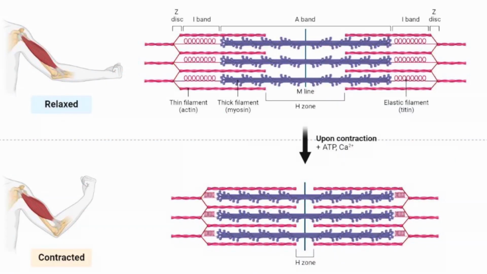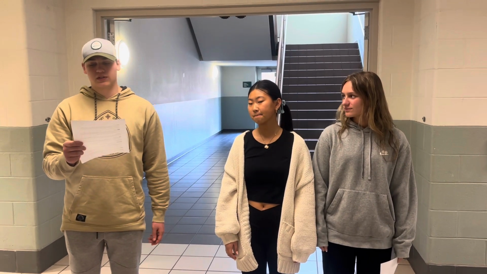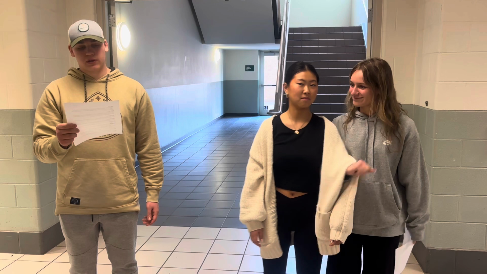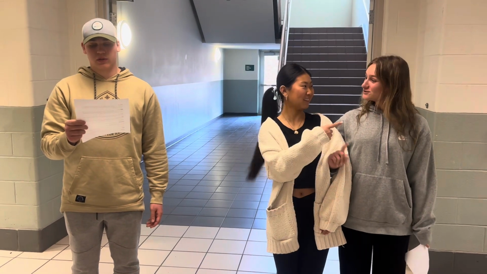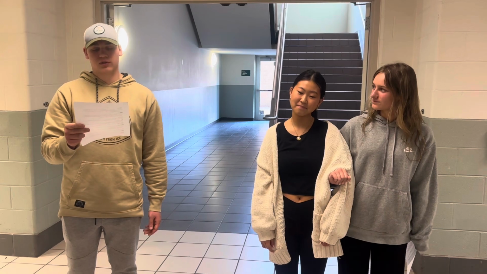This repeated cycle of cross-bridge formation, power strokes, and detachment is what causes the actin filaments to slide past the myosin filaments, shortening the sarcomere and thus the entire muscle fiber. This process is how muscle contraction occurs at the molecular level. As long as ATP is available, I will keep supplying energy for myosin to continue pulling actin, leading to muscle contraction. Without ATP, the muscle would be stuck in a contracted state. This is known as rigor mortis.